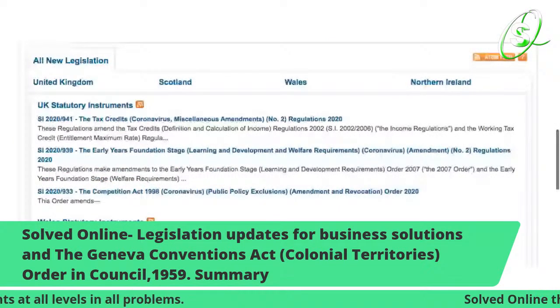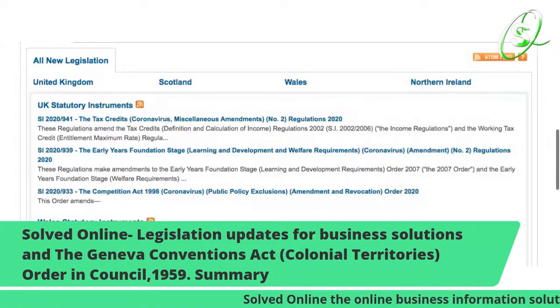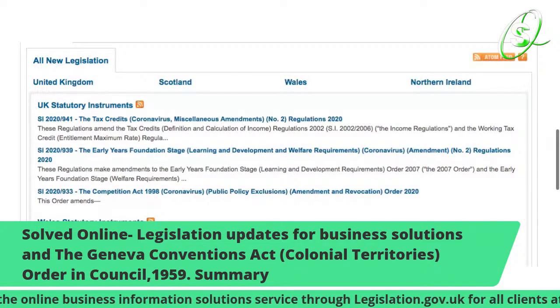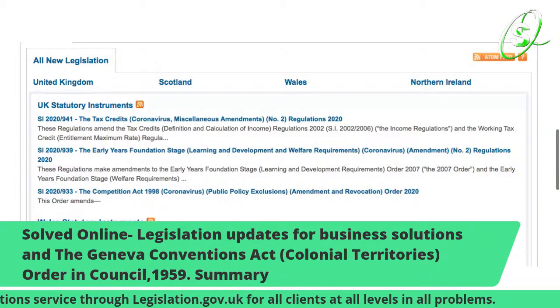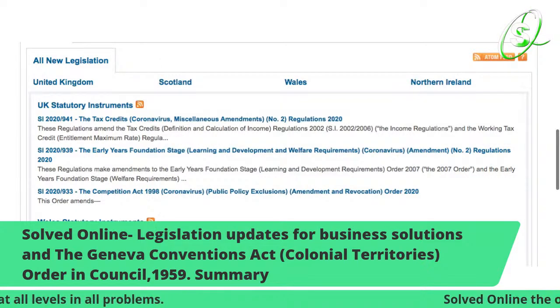The first one is the Tax Credits (Coronavirus) (Miscellaneous Amendments) (No. 2) Regulations 2020, and also you have the Early Years Foundation Stage (Learning and Development and Welfare Requirements) (Coronavirus) (Amendment) (No. 2) Regulations 2020.